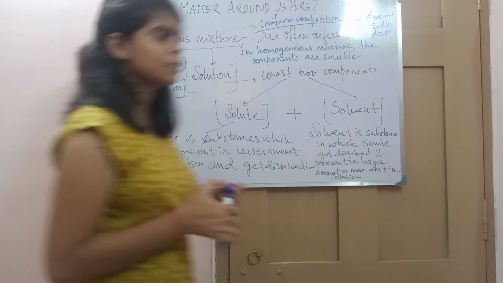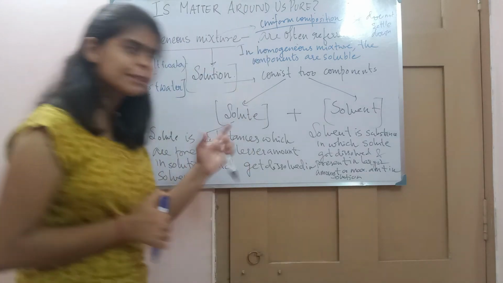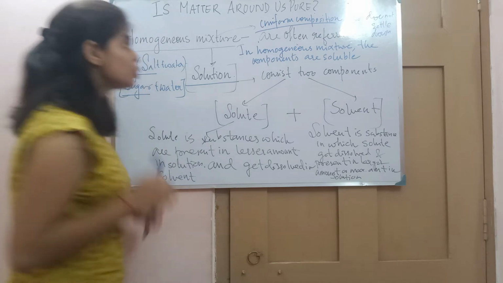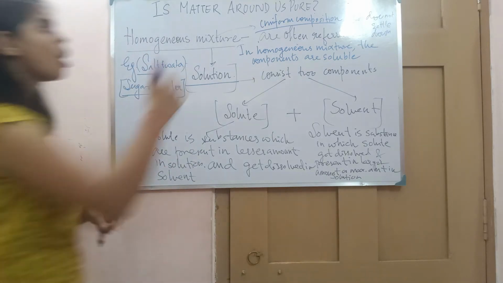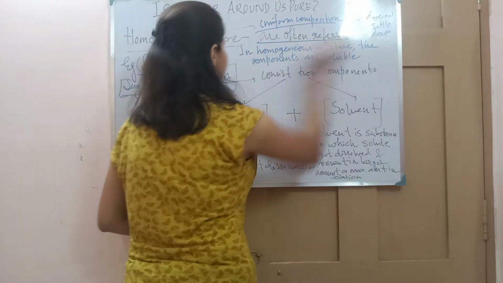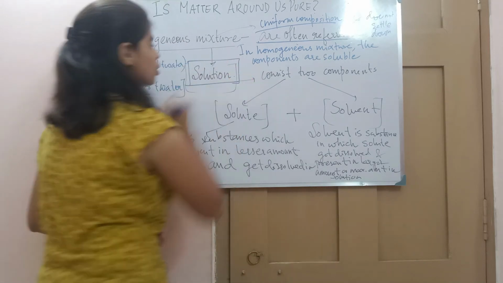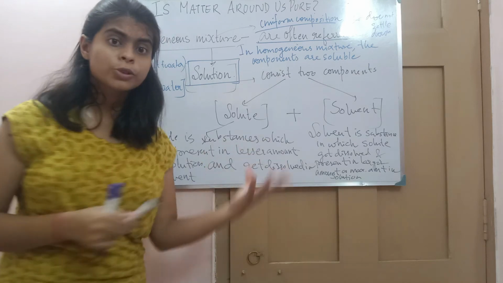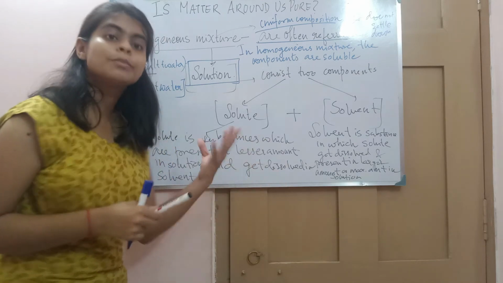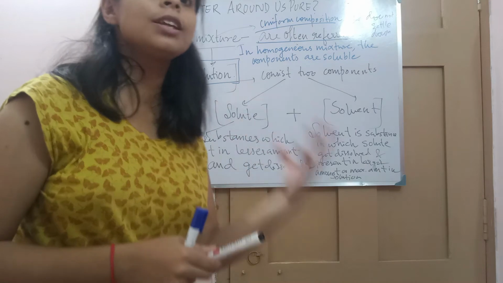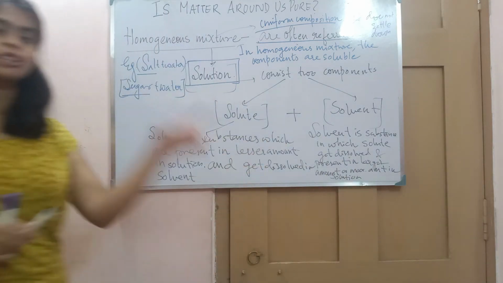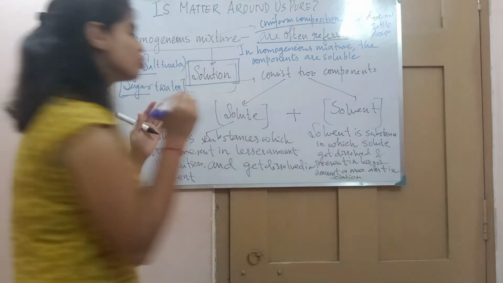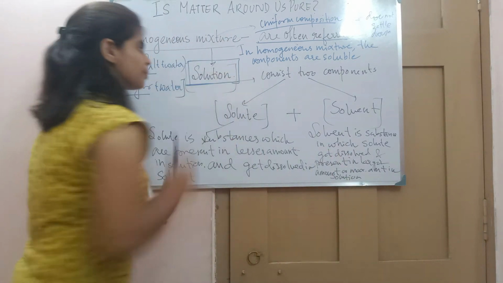Now this homogeneous mixture, do you know how it is referred to? We don't always call it a homogeneous mixture. It has a common term, and that common term is what? Solution. So the homogeneous mixture is often referred to as a solution. Where have you heard about solution? Sugar solution, salt solution. This is because this solution is a homogeneous mixture. So in general terms, we refer to a homogeneous mixture as a solution.